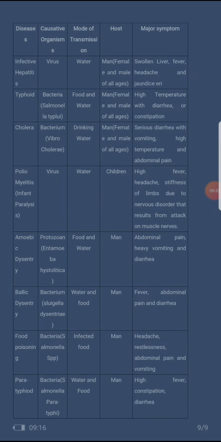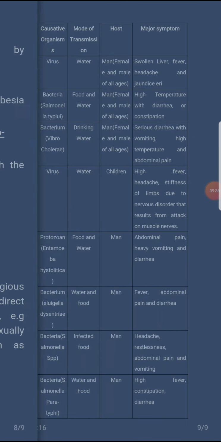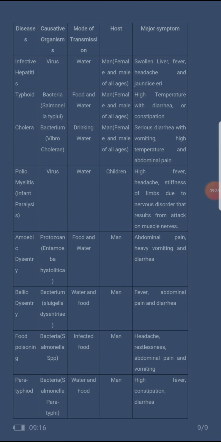Food and waterborne disease. So these are the examples of food and waterborne disease. We have infectious hepatitis, typhoid, malaria, poliomyelitis. We have the amoebic dysentery. We have the bacillary dysentery. We have the food poisoning. We have the paratyphoid. So these are examples of food and waterborne disease, and their causes, those organisms that cause them that have been listed.